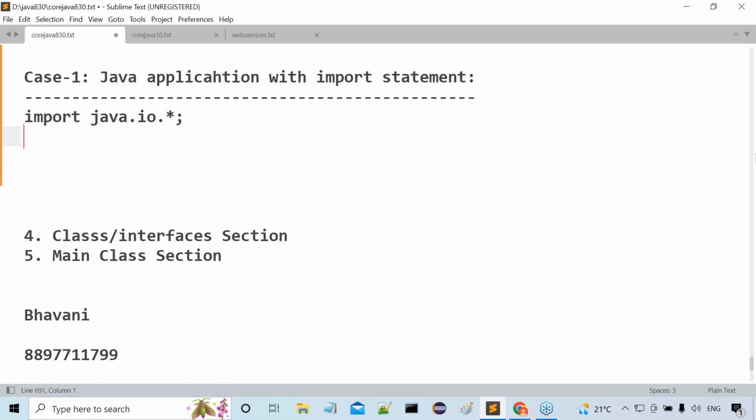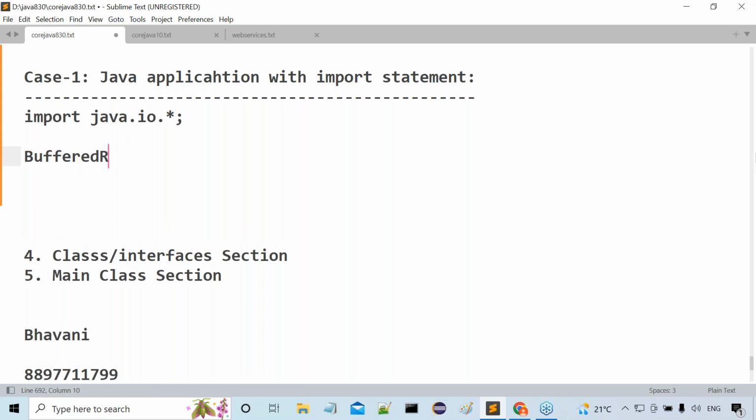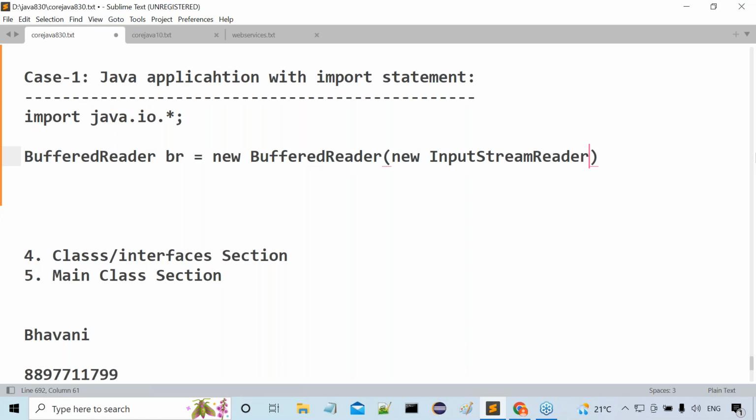Whenever we provide import java.io.*, then we can write all classes and interfaces of the java.io package any number of times. So here I want to use one statement. What is the statement? BufferedReader br = new BufferedReader(new InputStreamReader(System.in)); This is one statement in Java. Leave it, for what purpose this statement is available, I don't require that.